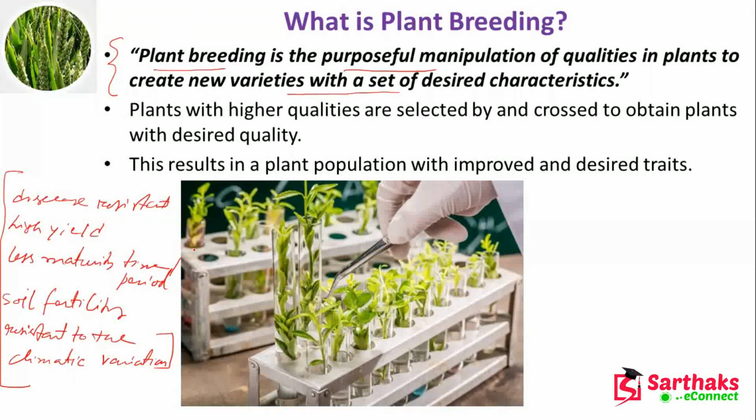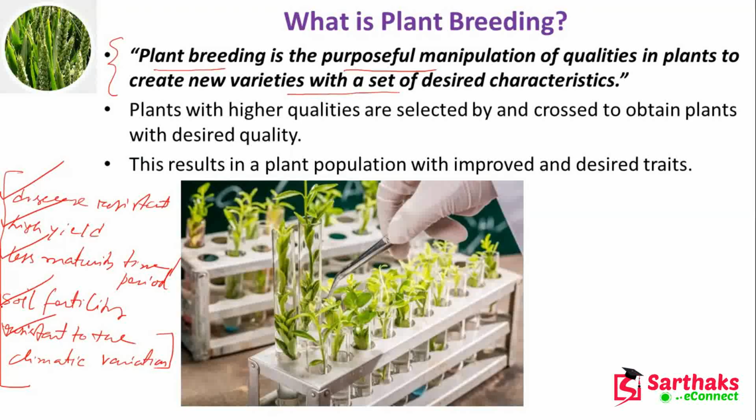So that means whatever the new variety, it is disease resistant, it has high yield quality, it requires less maturity time, its soil fertility is good, and it is resistant to climatic variations. There are so many points, and you may consider all those plants and then breed, so that in whatever new variety you get, all the good qualities are there.